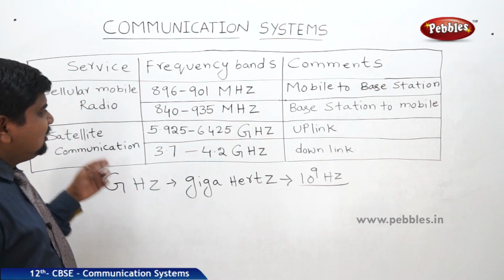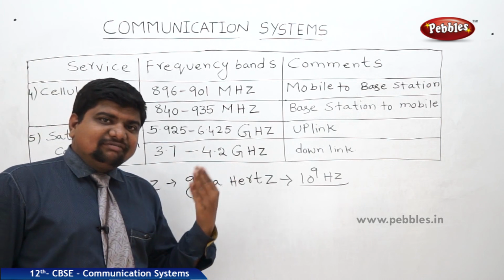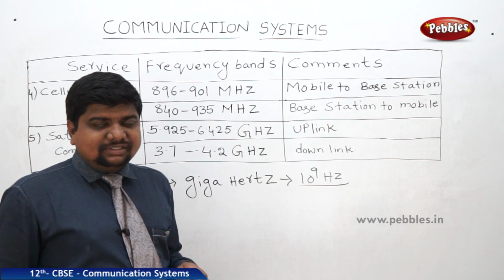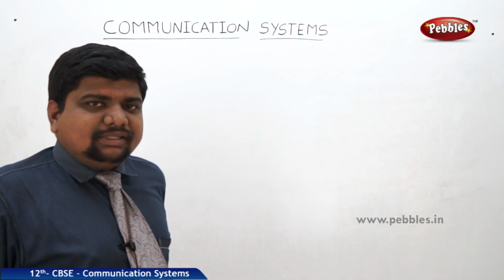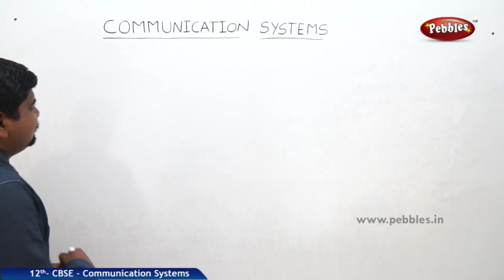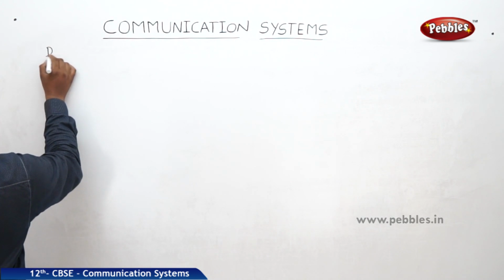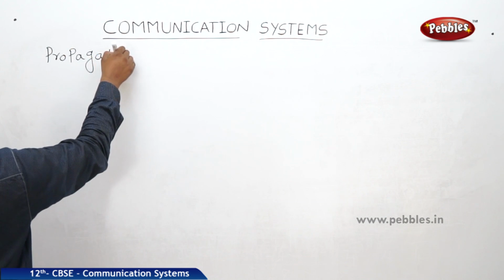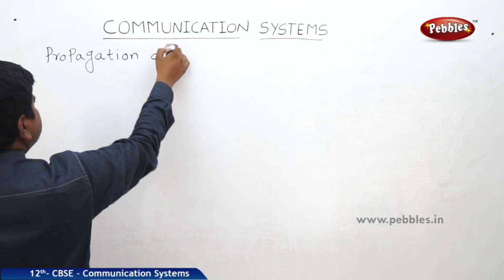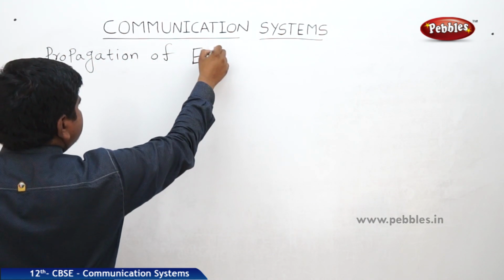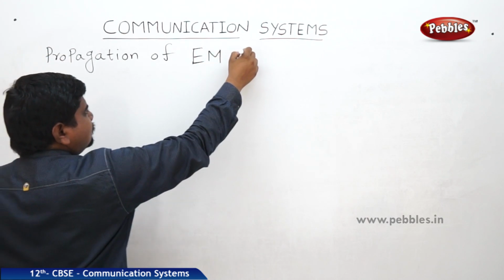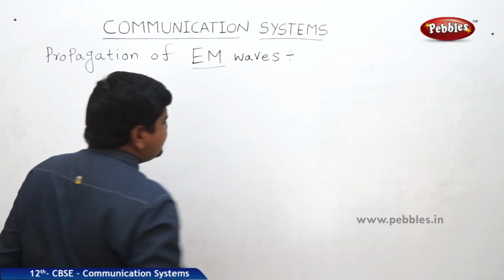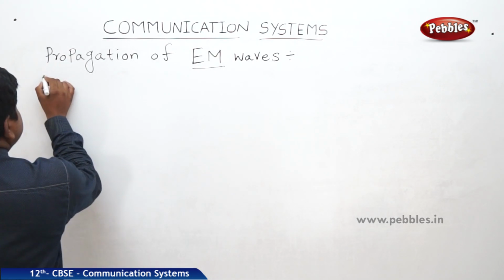Next we will see how communication takes place, and what the different waves are that are included in the transmission of the communication waves. Next we will see the propagation of electromagnetic waves, where EM means electromagnetic.